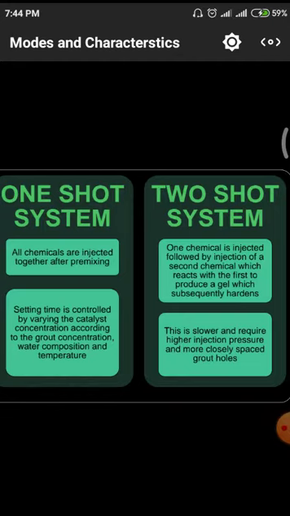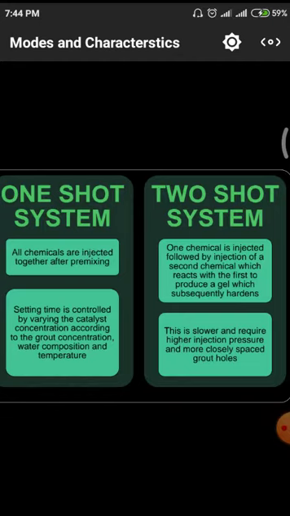Next one is the two-shot system. In this, one chemical is injected and followed by an injection of a second chemical which reacts with the first to produce a gel which subsequently hardens. This is slower and requires higher injection pressure and more closely spaced grout holes. By these systems, we have to observe.